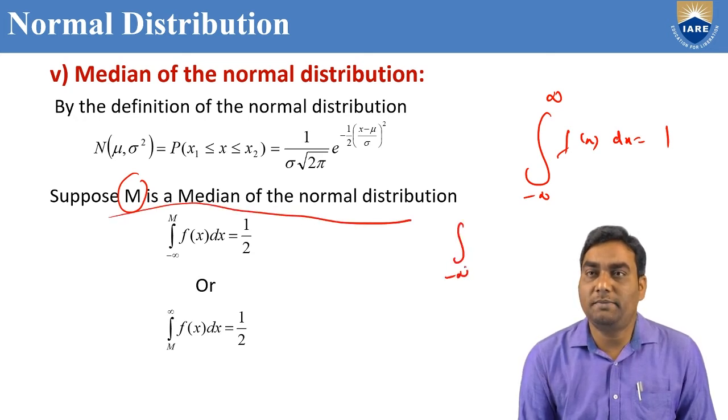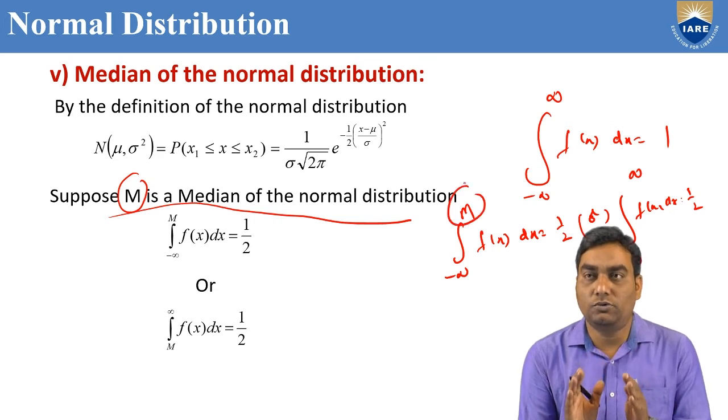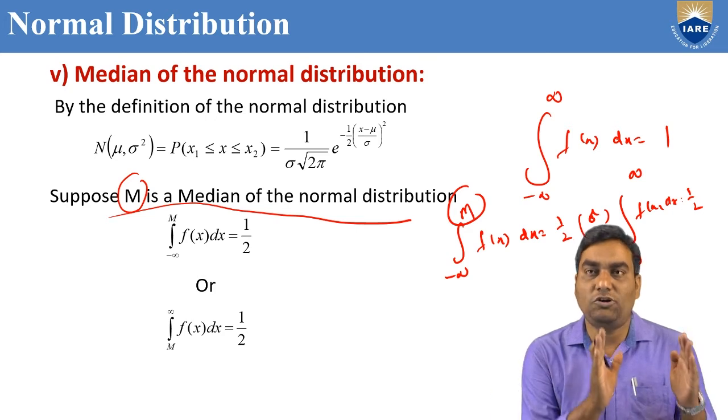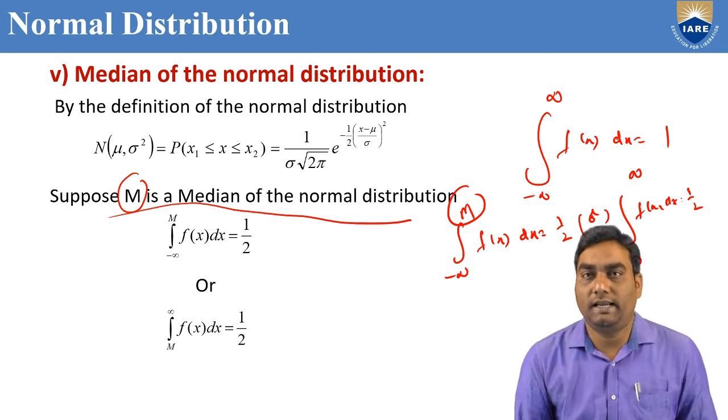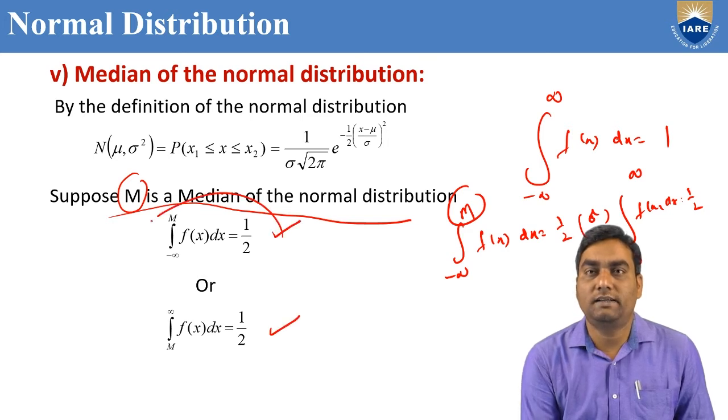Then the integral from minus infinity to m of f of x dx equals 1 by 2, or the integral from m to infinity of f of x dx equals 1 by 2, because m is the middle value. If the total area is 1, exactly half of the area is 1 by 2. Either one works, but we consider this one to find the m value.